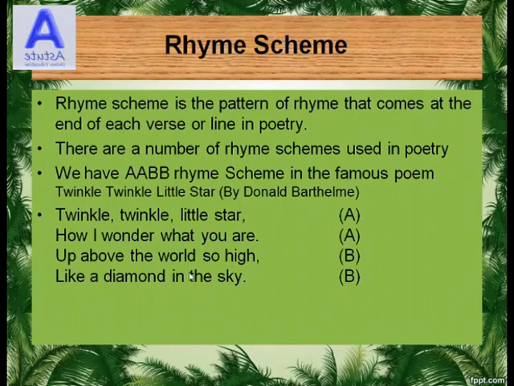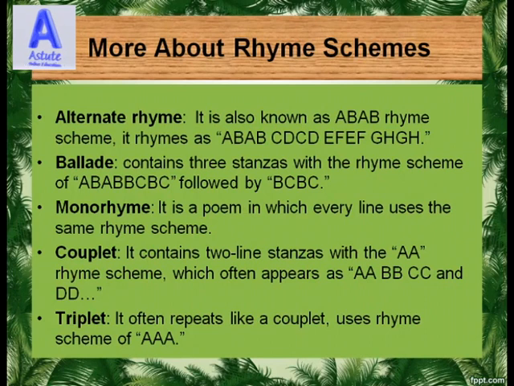Up above the world so high, like a diamond in the sky. In these two lines, kindly observe the last word of each line. The third line's last word is high, which rhymes with the last word of the fourth line, sky. So this way, you can see a clear pattern of rhyme, or a rhyme scheme, as AABB. Let us know more about rhyme schemes.